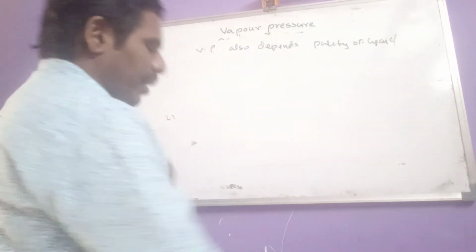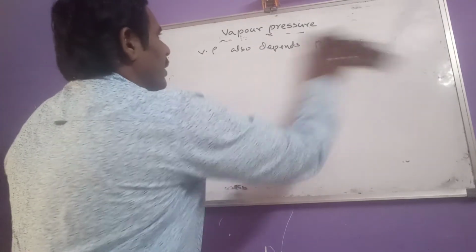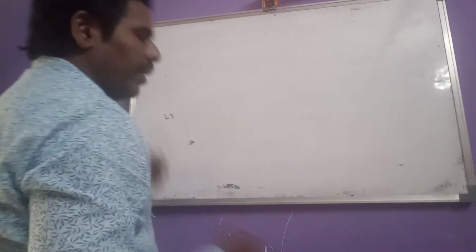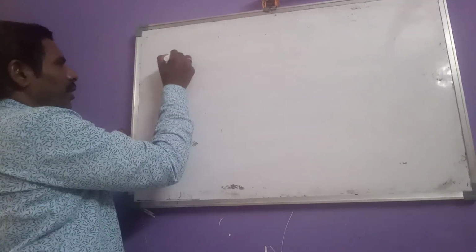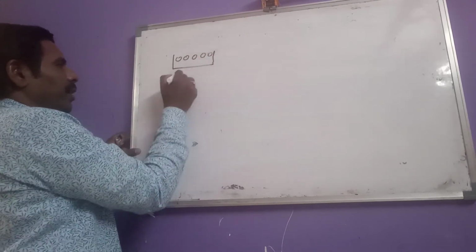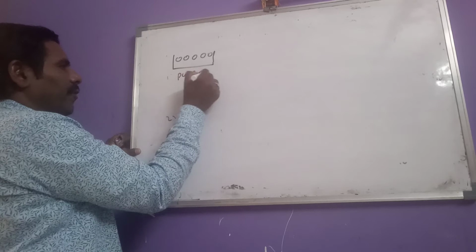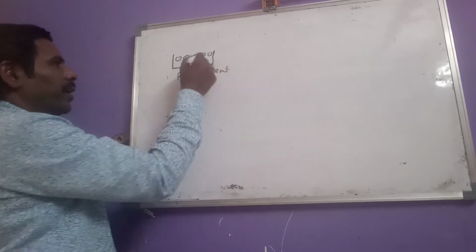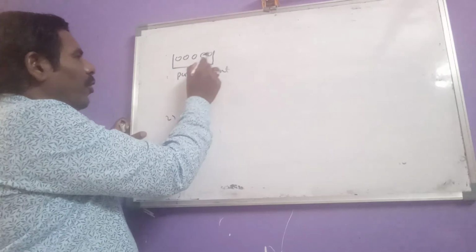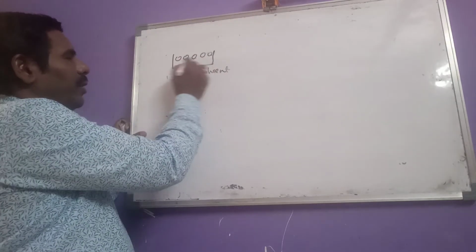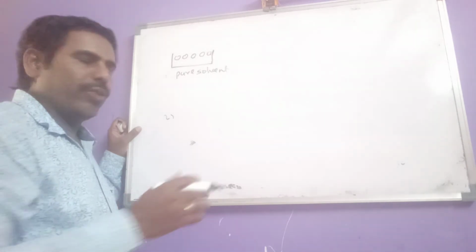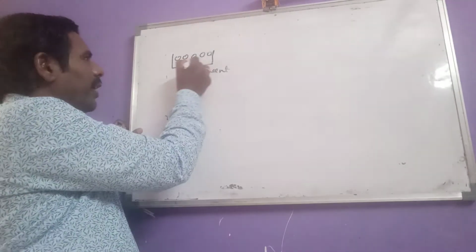Then we have to consider one solution containing a non-volatile solute. First, let us take a pure solvent, meaning solute particles are not yet added. So 1, 2, 3, 4, 5, five solvent molecules are present on the surface.